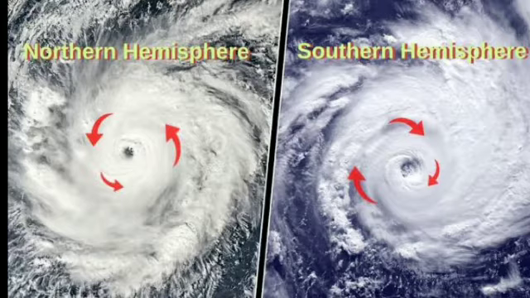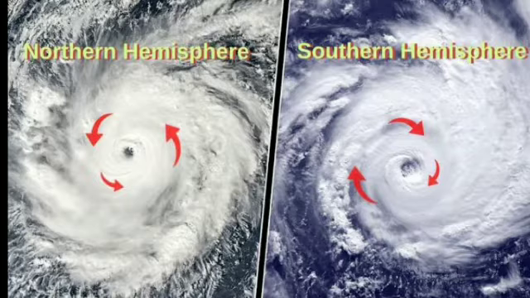So what I want to say is, whenever a cyclone is experienced by a particular region, in northern hemisphere, winds always blow in anti-clockwise direction, whereas in southern hemisphere, winds blow in clockwise direction, right?